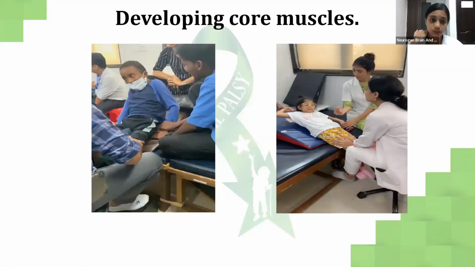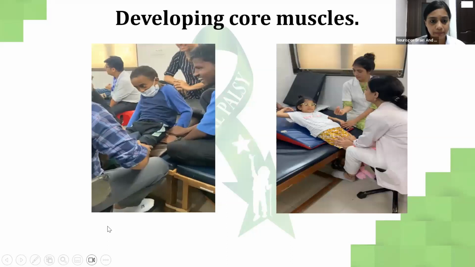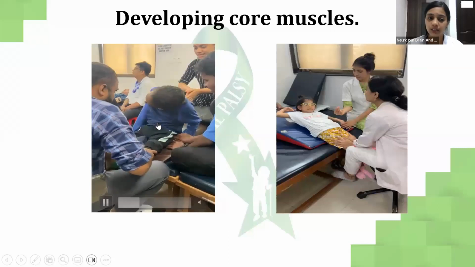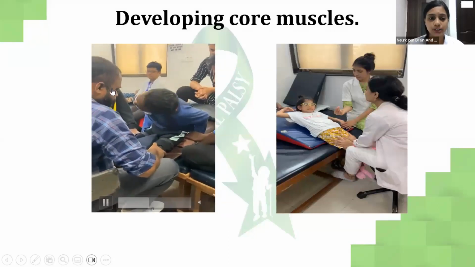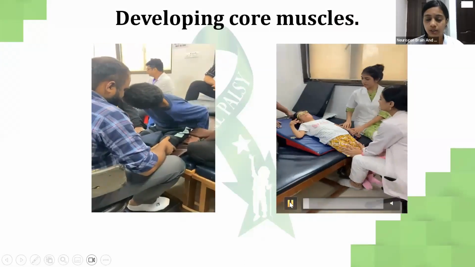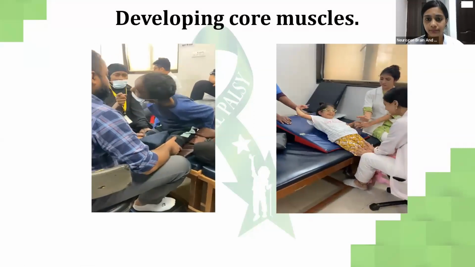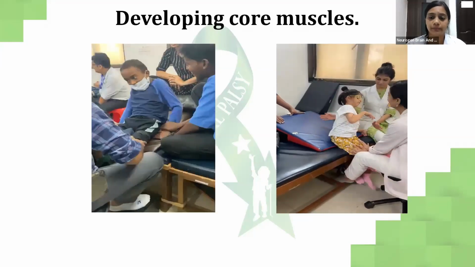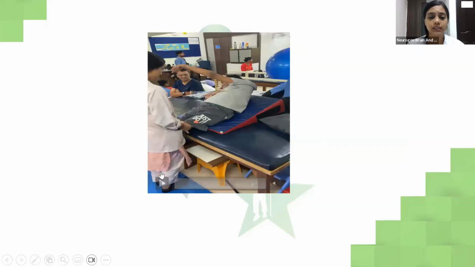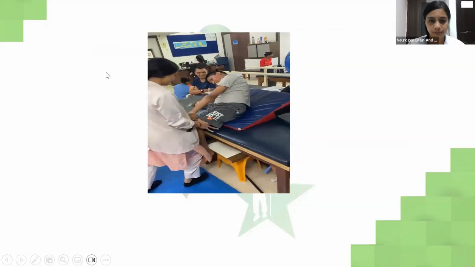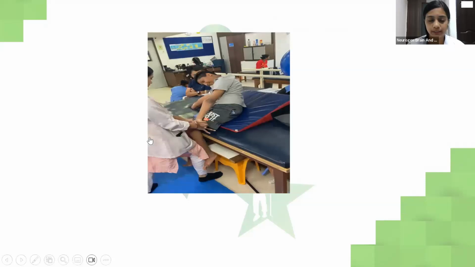Also, it's very important for us to develop the core muscles in a child with dystonia because those are very weak in them. I'm expecting the child to come up and touch his head to his knee so that he understands the concept of the activity. In this, the child is expected to come up to sitting. You can see this. He is expected to come up to sitting.